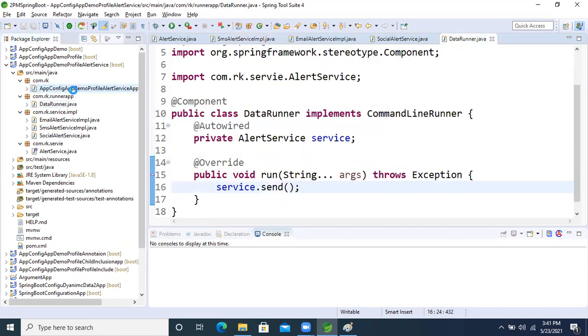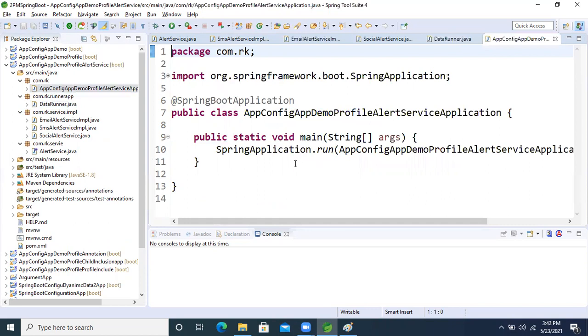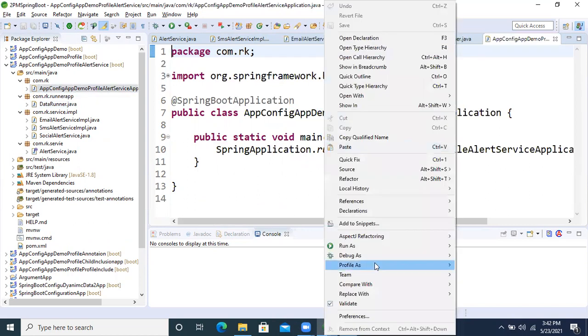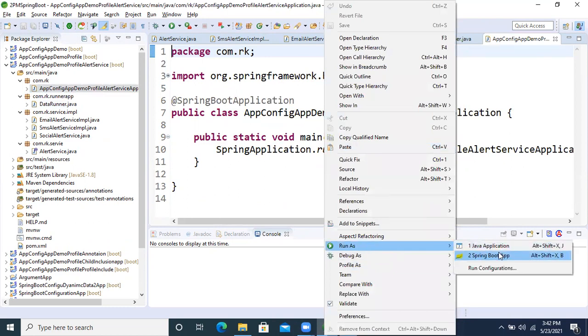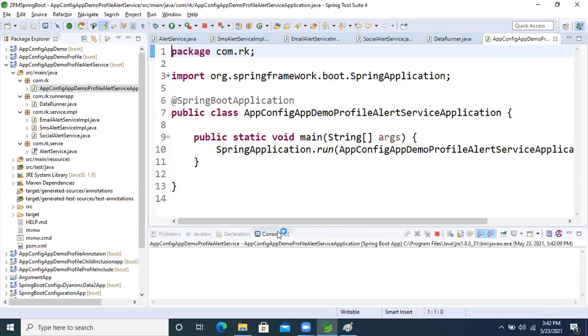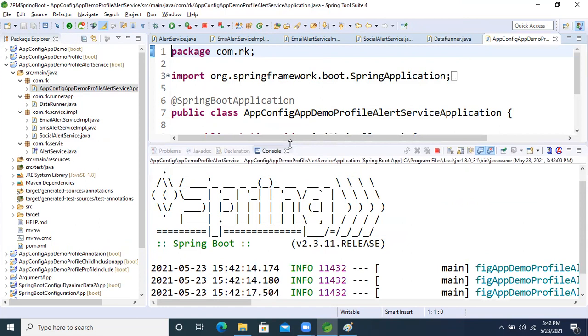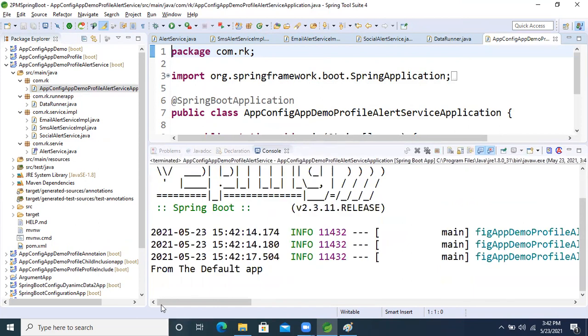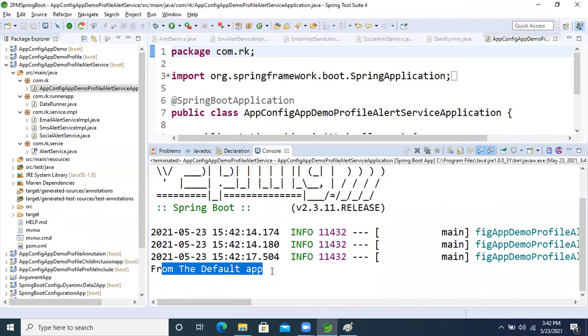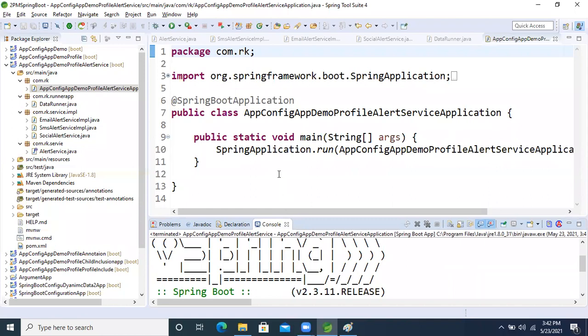Now, first I'm running the application normally. Right-click, Run As, just a normal Boot application. I'm running this. See this, guys, from the default application we are getting the result. Now I want something different.